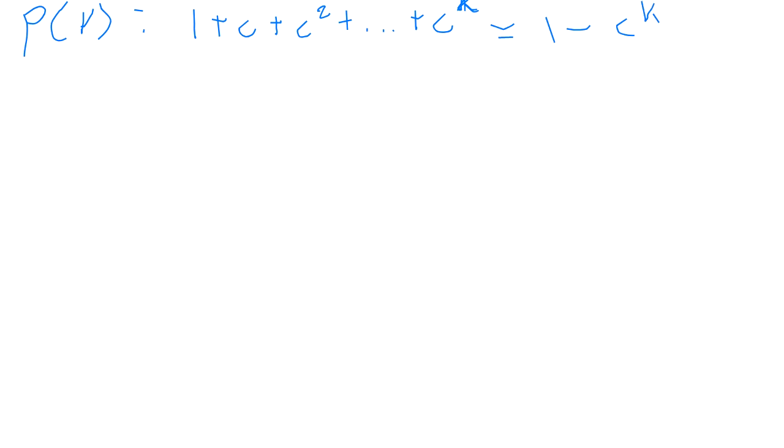So now we're going to assume that it's true for n. We're using the second one, so we assume it's true for k. So p of k would be 1 plus c plus c squared plus dot dot dot plus c to the k is equal to 1 minus c to the k over 1 minus c.